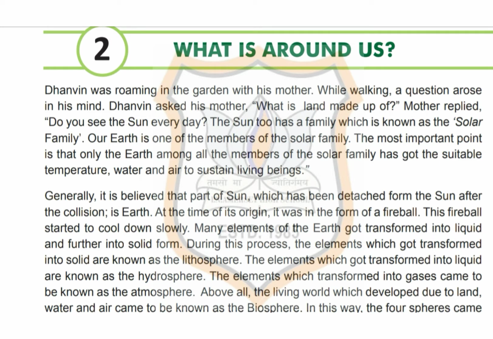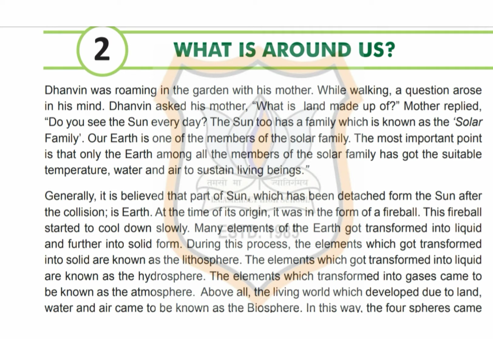Now, Dhanvin was roaming in the garden with his mother. So while walking, a question arose in his mind. He asked his mother, "What is land made up of?" So mother replied, "Do you see the sun every day? The sun too has a family which is known as solar family. That means our earth is one of the members of the solar family.